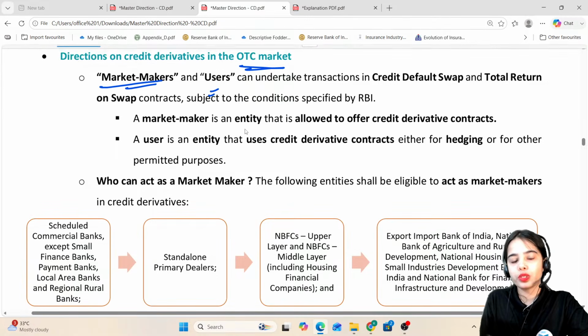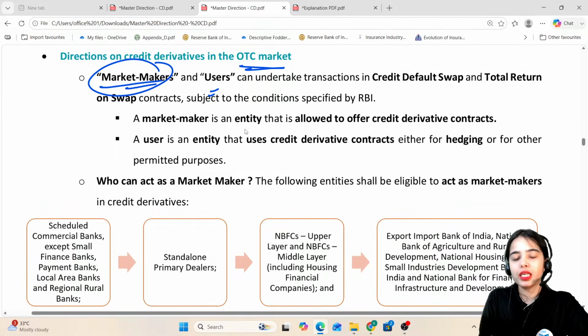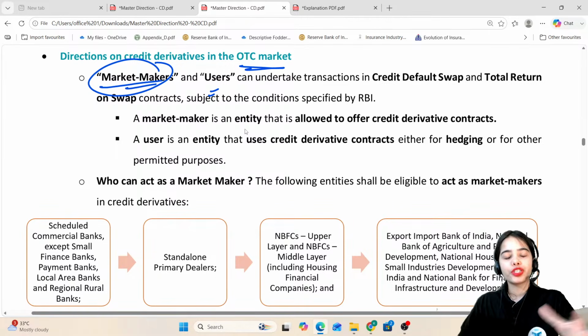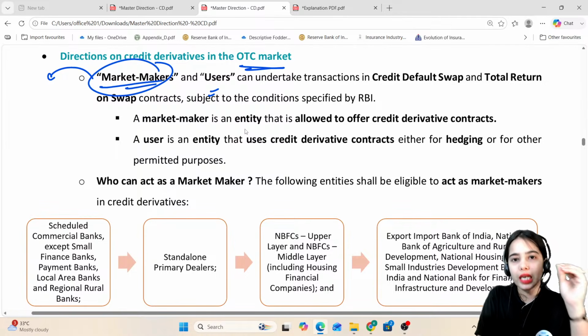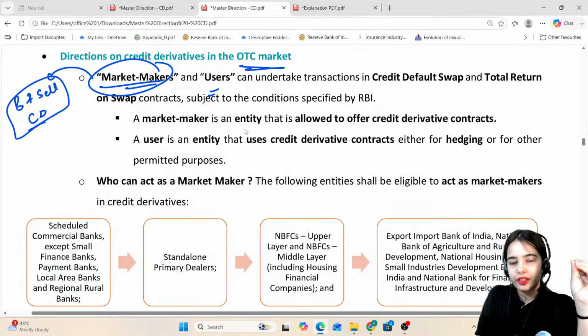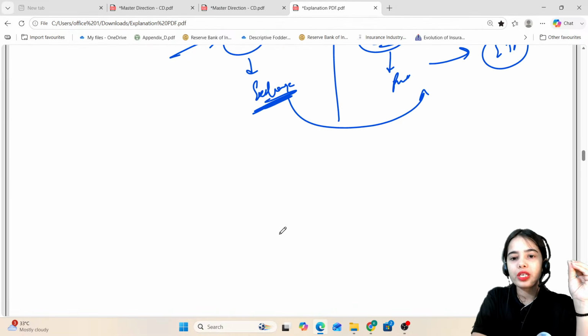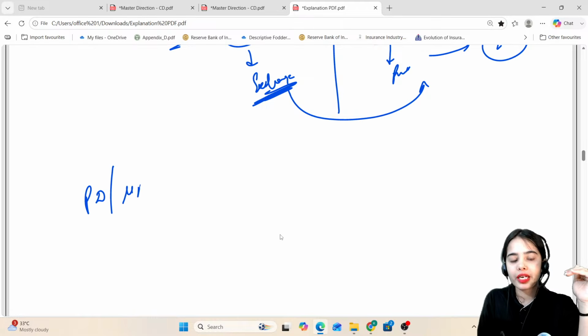Market makers and users. In any category, if you hear market maker, they are the entities that are allowed to buy and sell the credit derivative. Usually we hear about primary dealers as market makers; they are allowed to buy and sell.